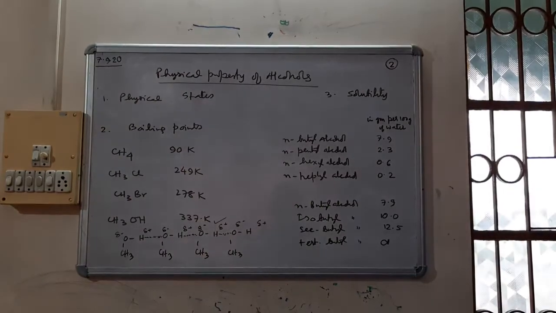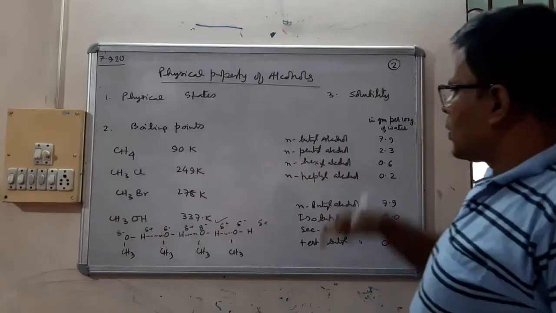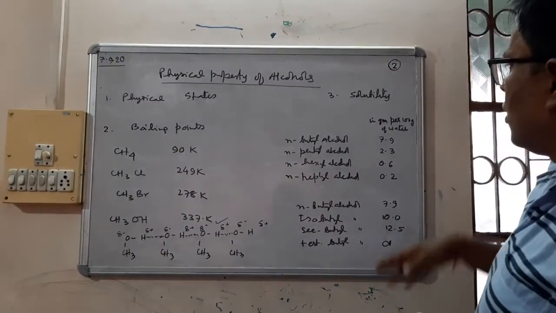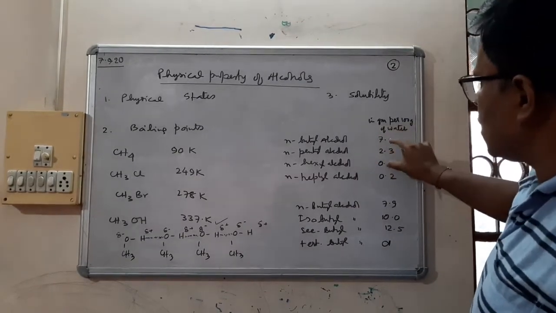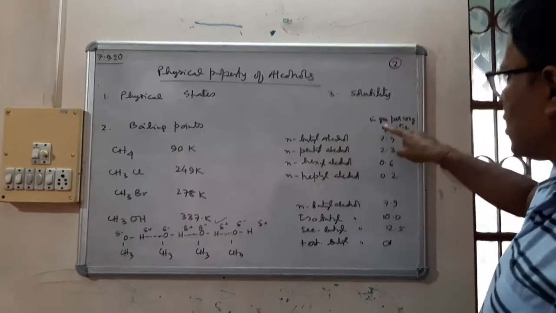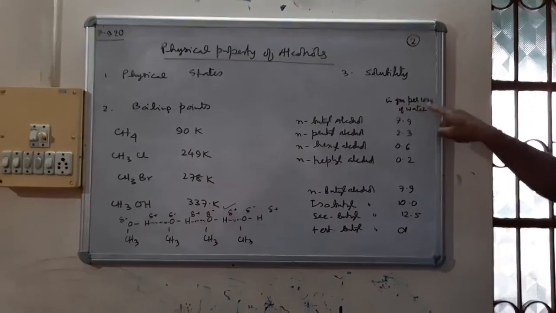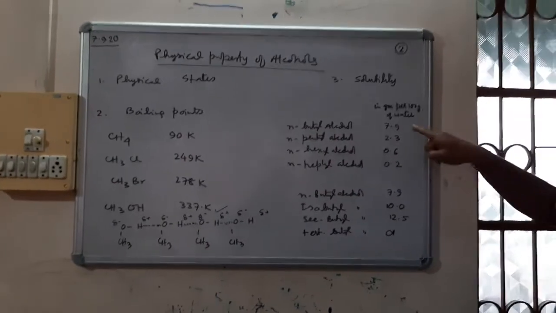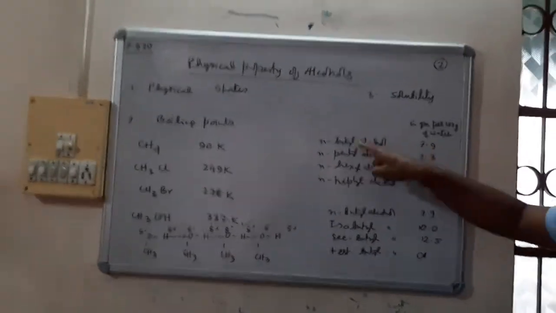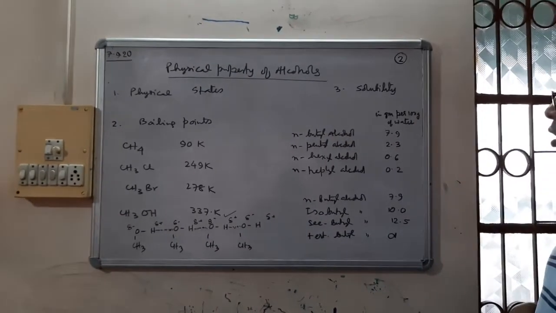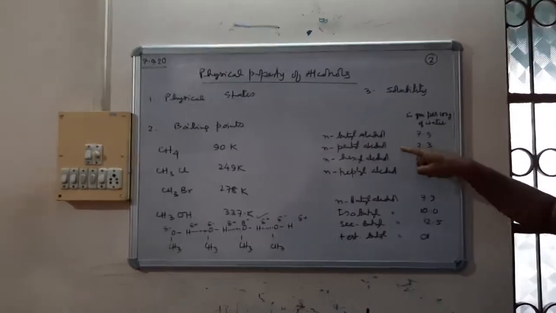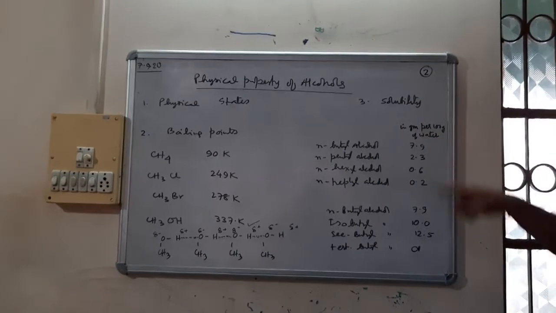Okay. Next, coming to the case of solubility. Here the solubility of some alcohols has been given per 100 gram of water. 7.9 grams of butyl alcohol dissolves in 100 gram of water. 2.3 grams of pentyl alcohol dissolves in 100 gram of water.